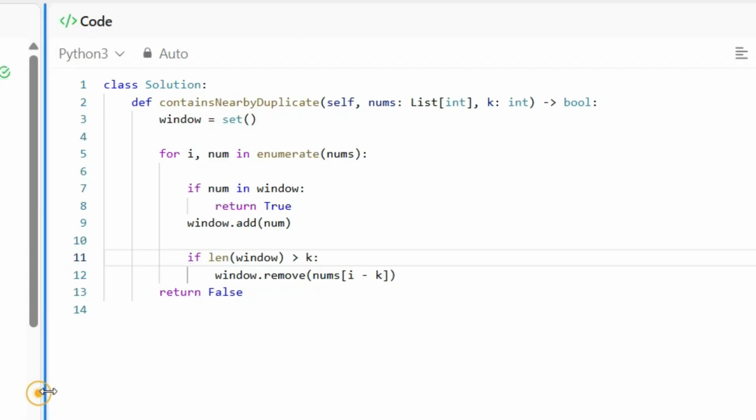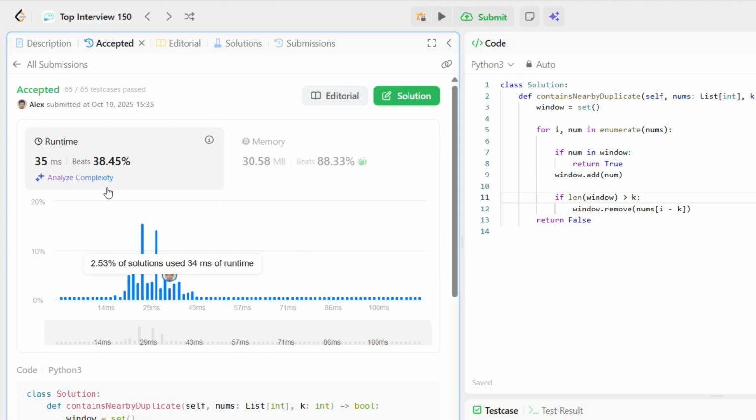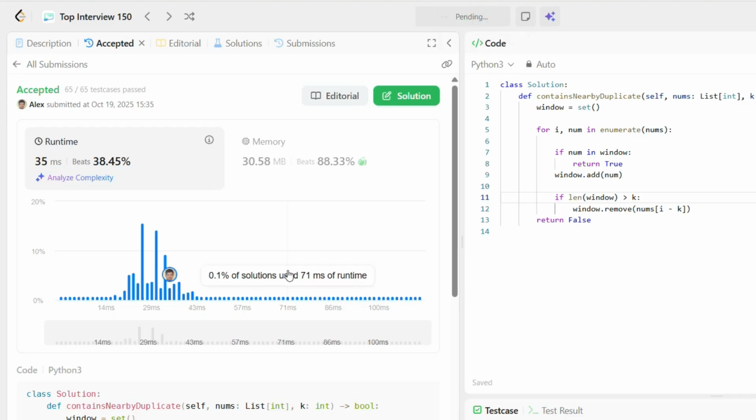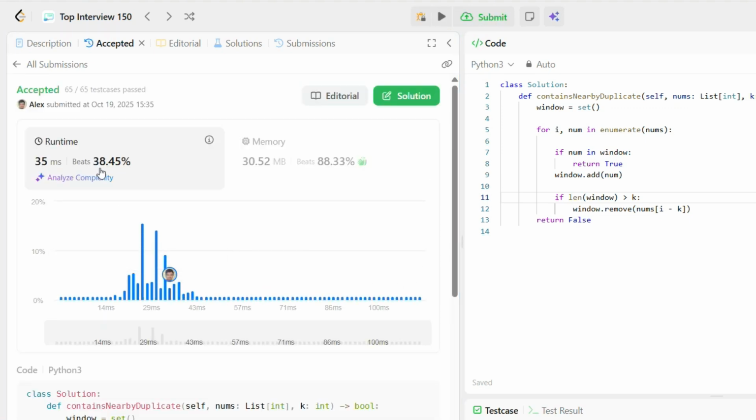Now it is time to execute the code, whether this is working or not. So submit the code. It comes under the sliding window, because the window size we are maintaining as k. 35 milliseconds, beats 38.45%. Again we try to run this one and see what is happening. You can see 32 milliseconds, beats 46.87%. Again 35 milliseconds, beats 38.45%.